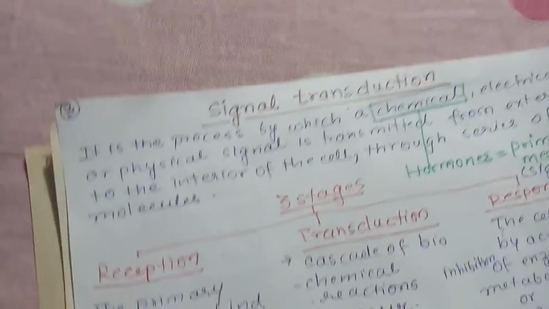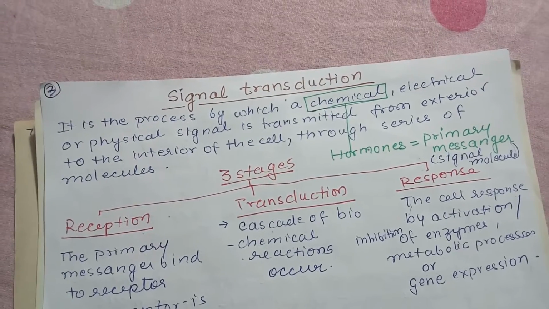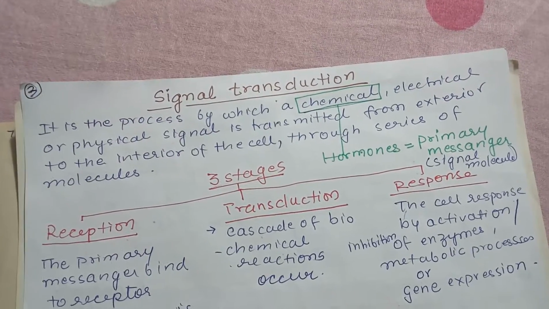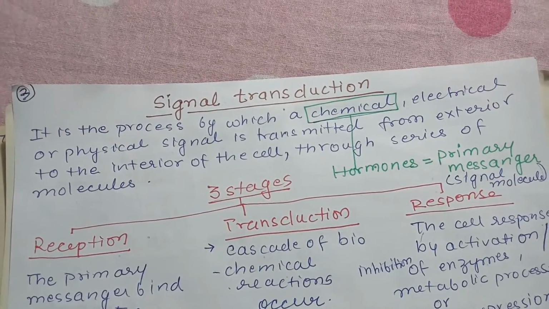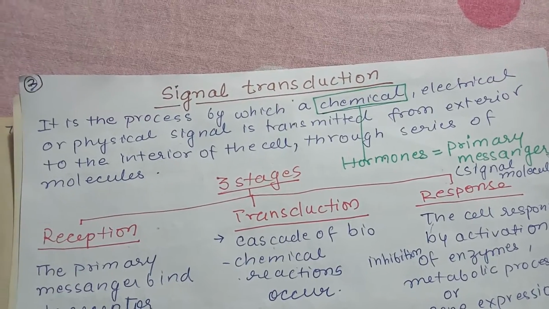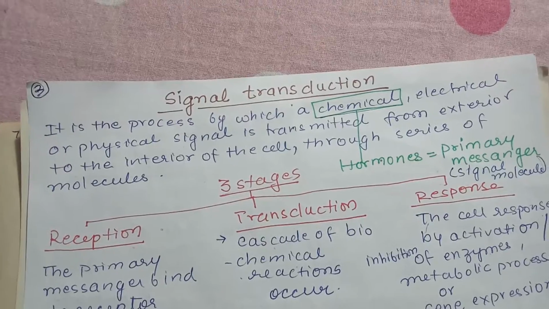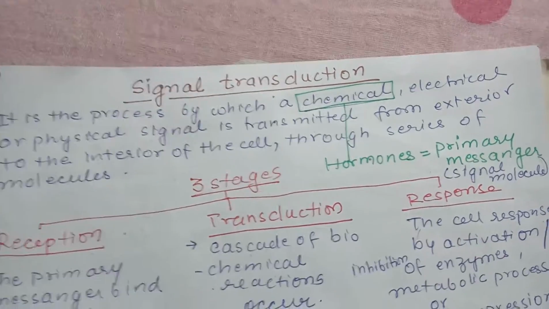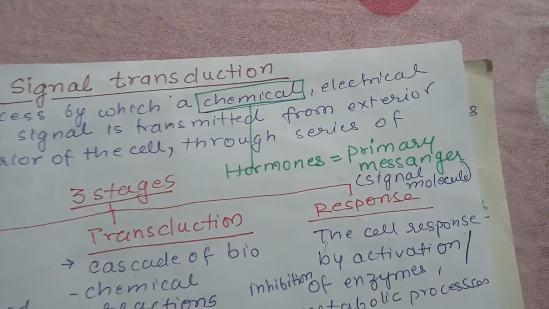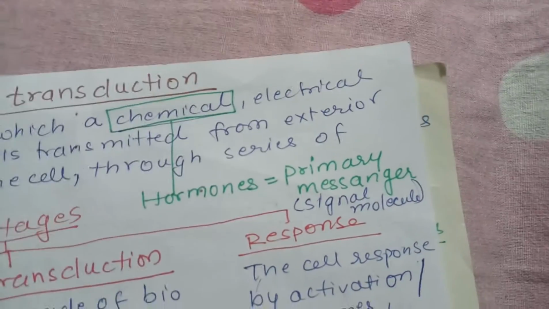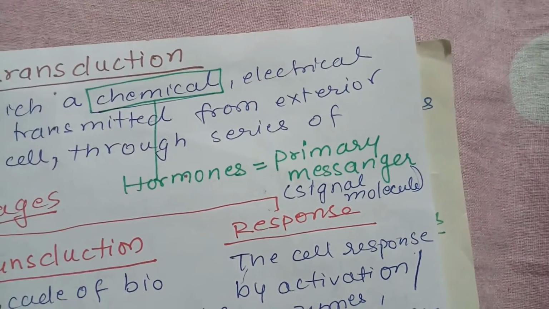So I'll be briefly discussing. Signal transduction is actually the process by which a chemical, electrical or physical signal is transmitted from the exterior to the interior of the cell through a series of molecules. So here we are specifically discussing the chemical molecule, that is hormones, and hormones in this pathway are called primary messengers. They are the signal molecules or chemical messengers, but here they are known as primary messengers.